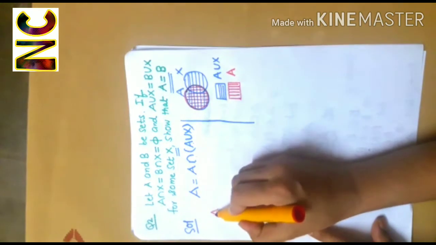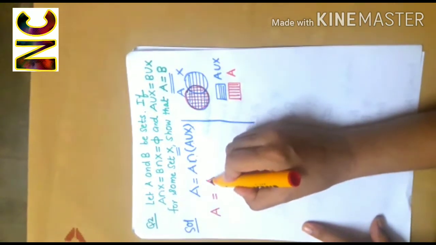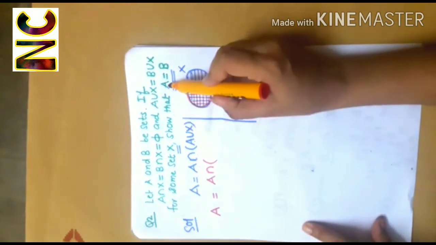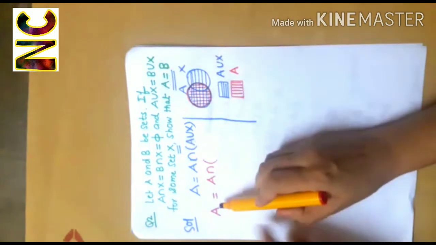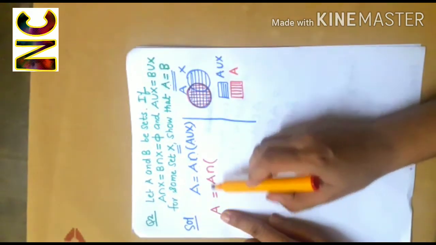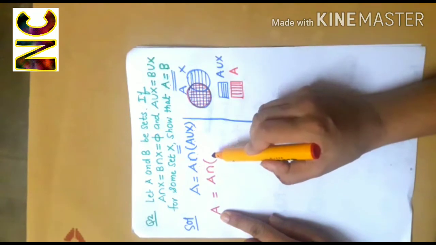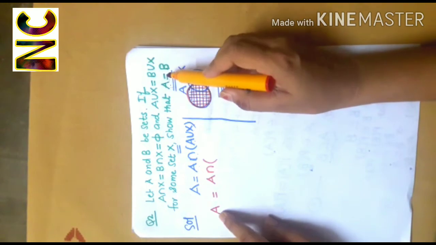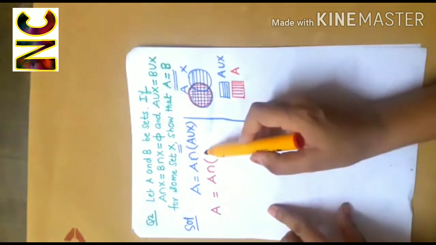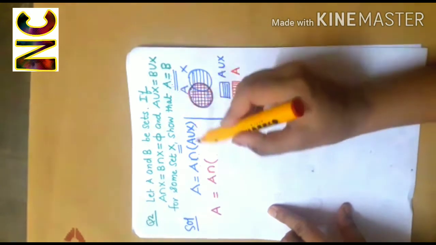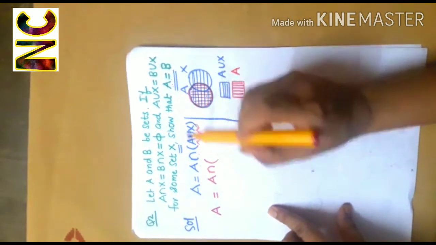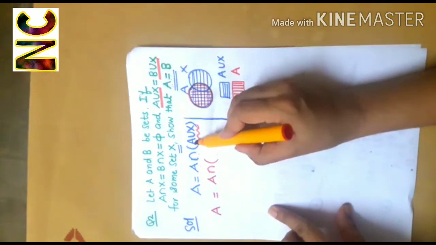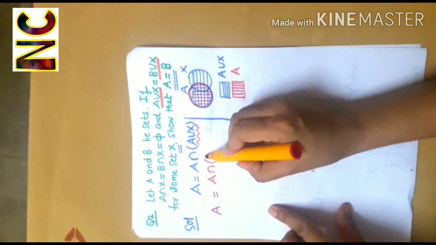Now, A will be equal to A intersection (A union X). Look here, I need to show that A is equal to B. So here I have got A. Now I have to introduce B here so that I can prove that A and B are the same. I can find a relation between them if I can introduce B here. Now look here, according to the question, A union X is equal to B union X. So can I replace A union X with B union X? Yes.